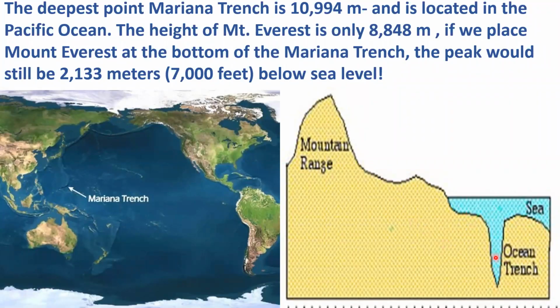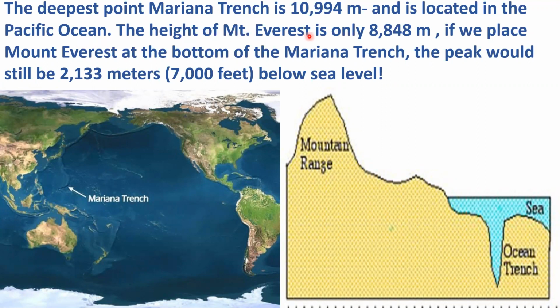What is a trench? A trench is nothing but the deepest points in the ocean. As our continents or the lands have the plains, plateaus, valleys, mountains, rocks, everything, the oceans also have different types of landforms. And the deepest point, Mariana Trench, is 10,994 meters deep and is located in the Pacific Ocean.